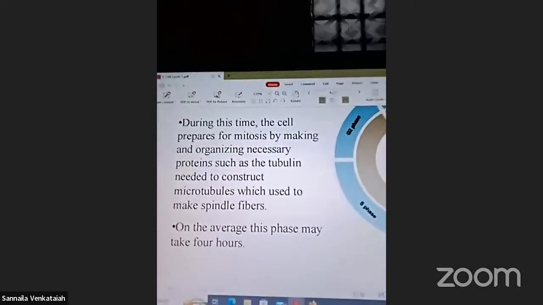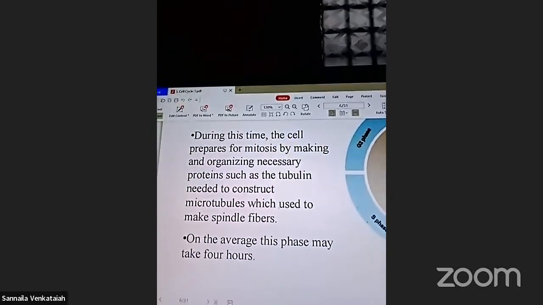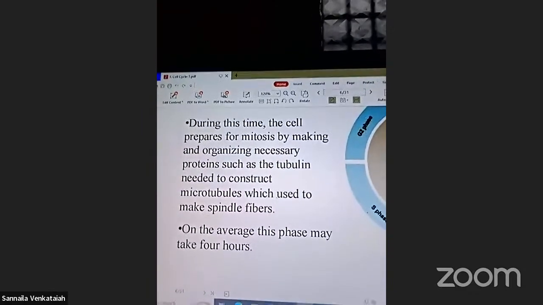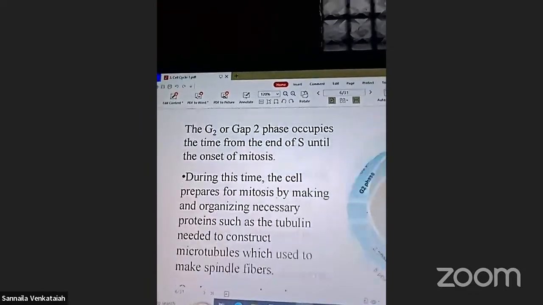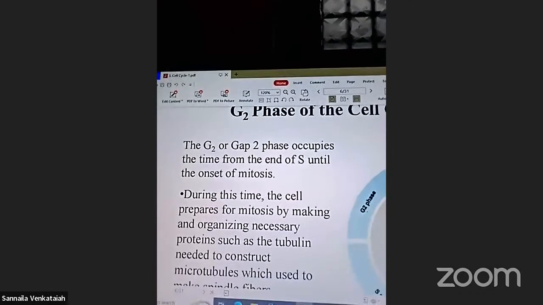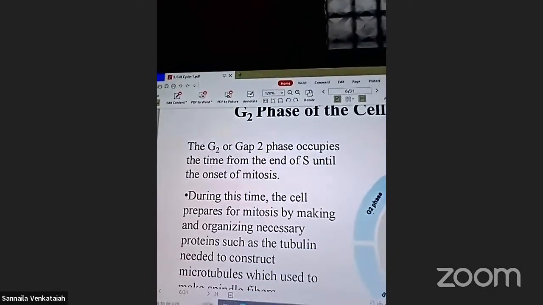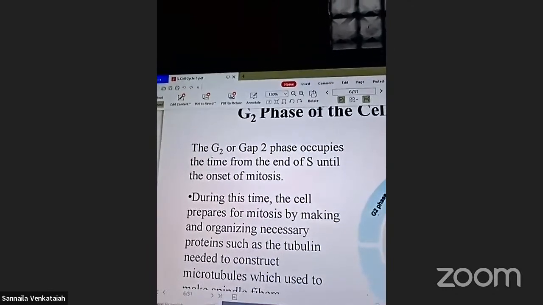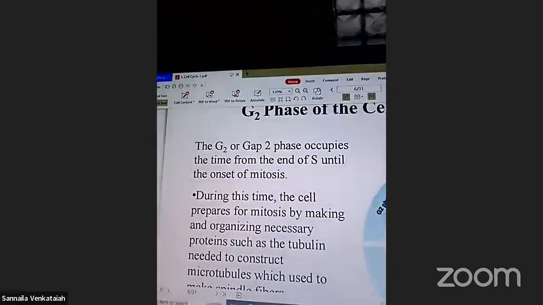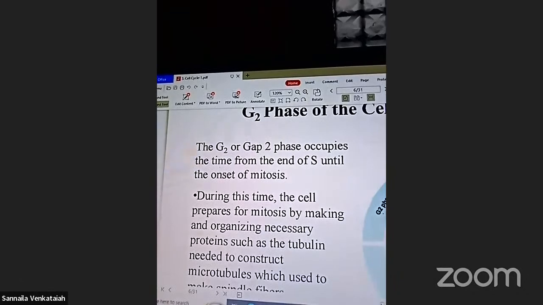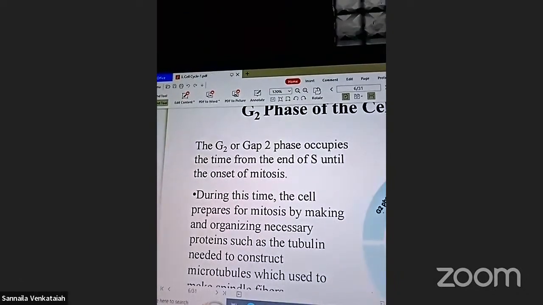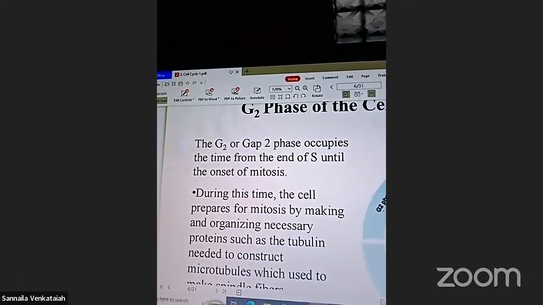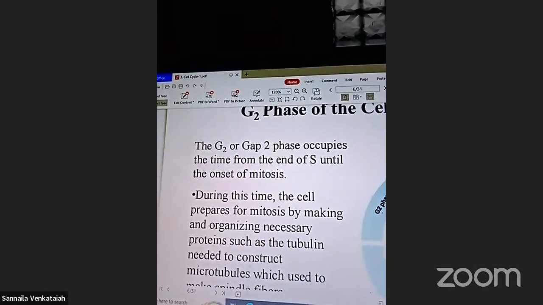On average, about 4 hours. This is the G2 phase. The G2 phase occupies the time from the end of S phase until the onset of mitosis.